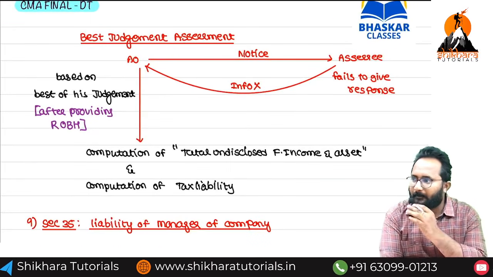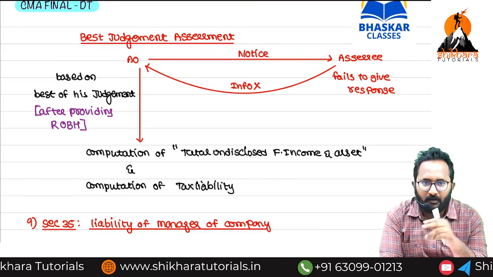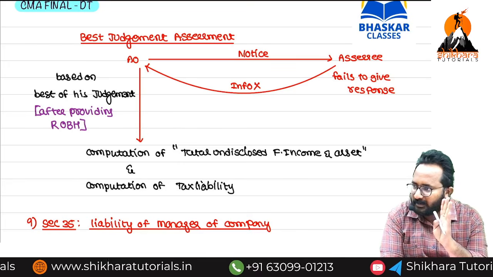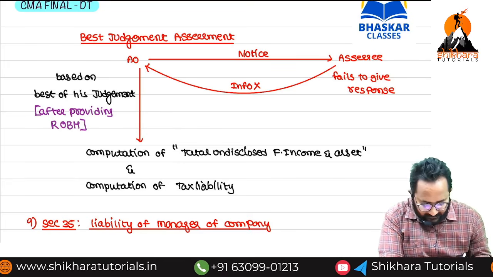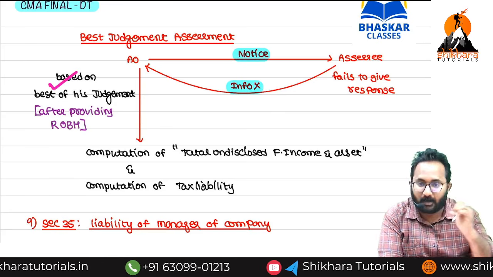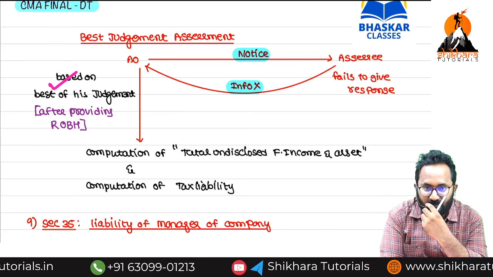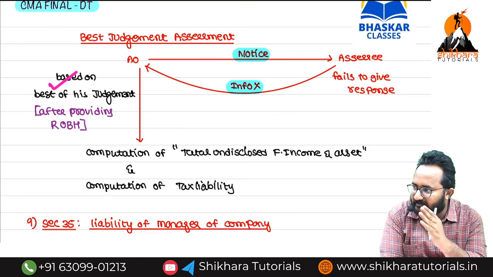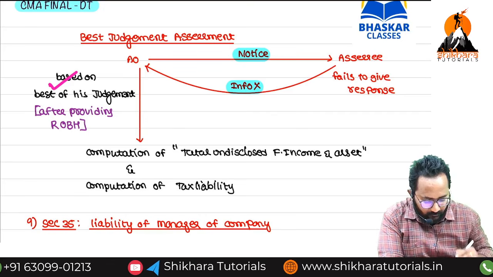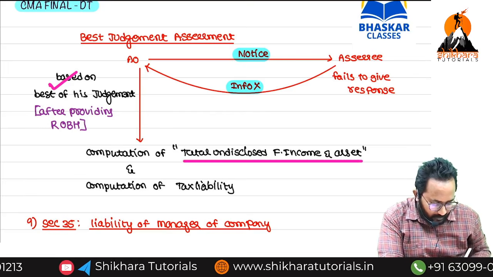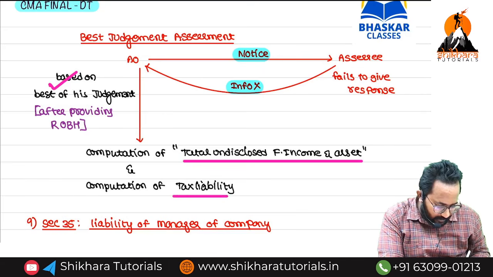If you give a reply, based on that reply we can compute what? Total undisclosed foreign income and asset. I send the notice, you have not given any reply. Now, how can I calculate? Best judgment. Based on available information and the decision making of the AO, the AO shall compute the total undisclosed foreign income and that tax liability.